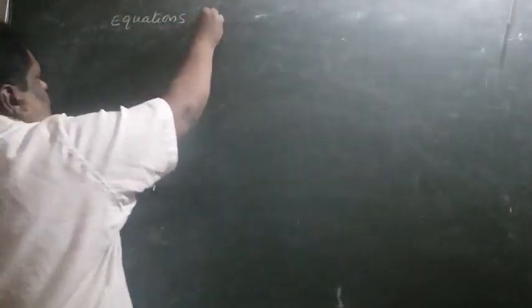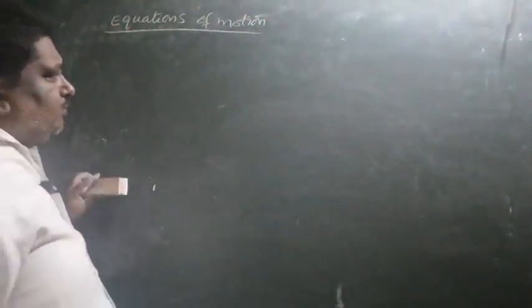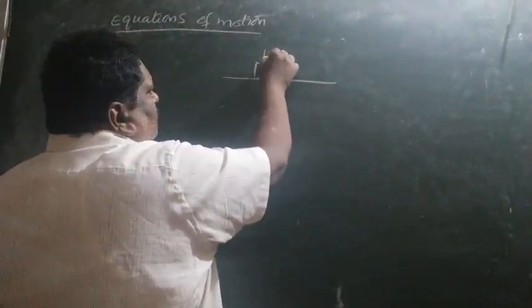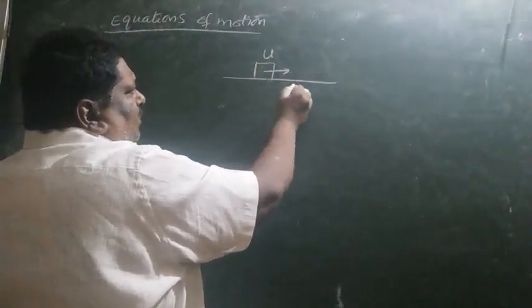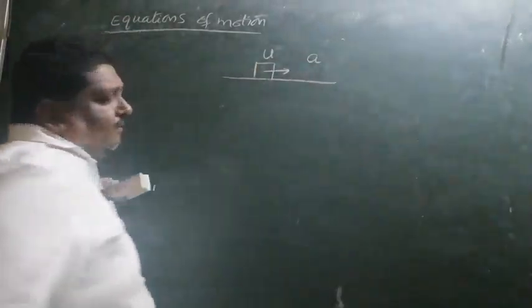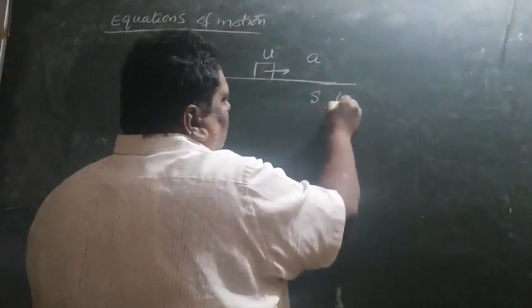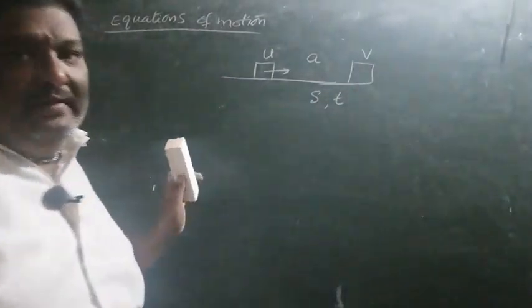equations of motion. Suppose one body is present with starting velocity u. It moves with acceleration a. After traveling a distance s in time t, its final velocity is v.